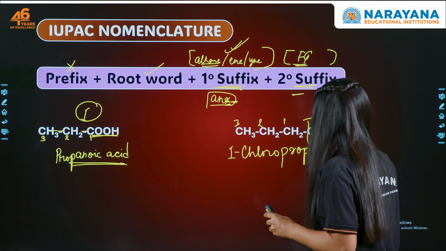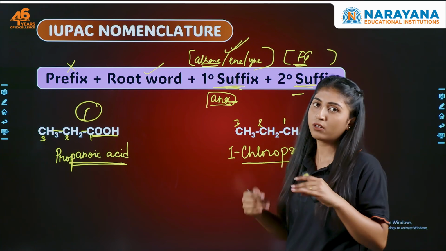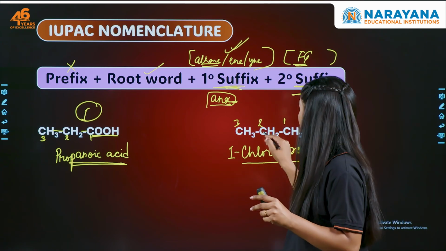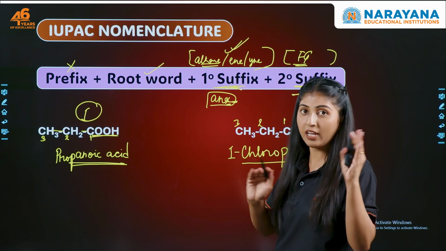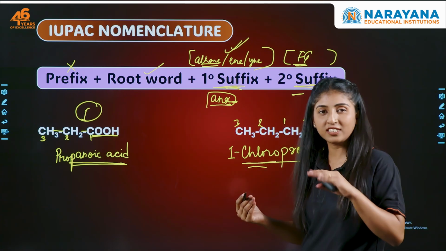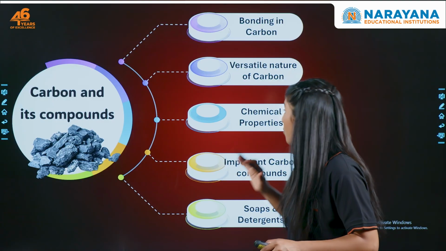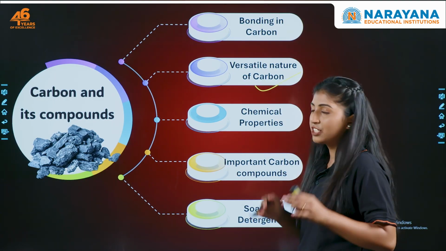Okay, so this becomes what? 1 chloropropane. Or you can directly write it chloropropane because 1 is not that important. Had this chlorine been in the second position, it would have been very much important. Okay? So you can either write 1 chloropropane or you can just write chloropropane. This is the IUPAC nomenclature, and with this, we are done with the versatile nature of carbon.